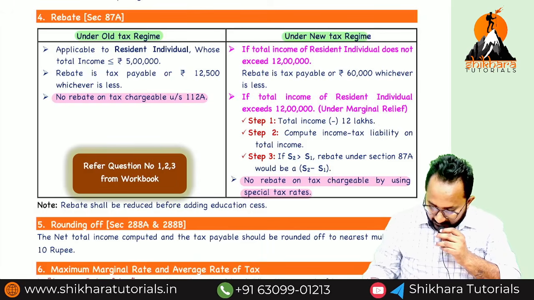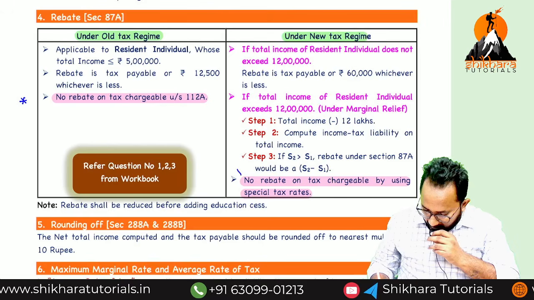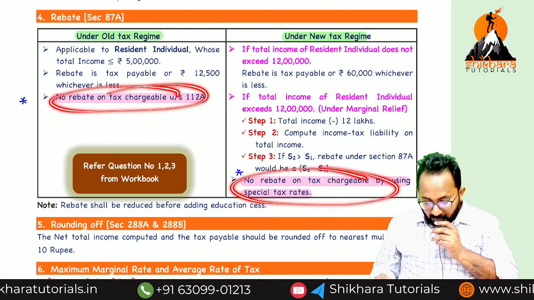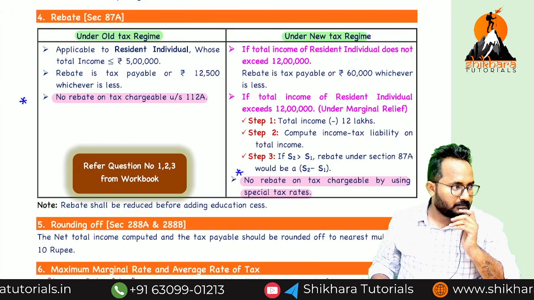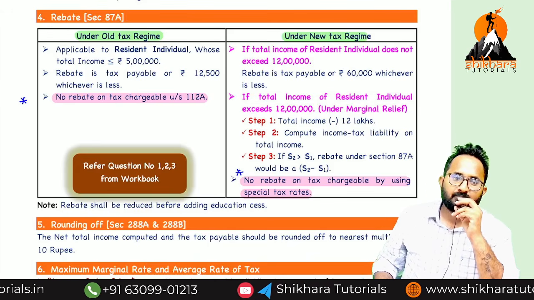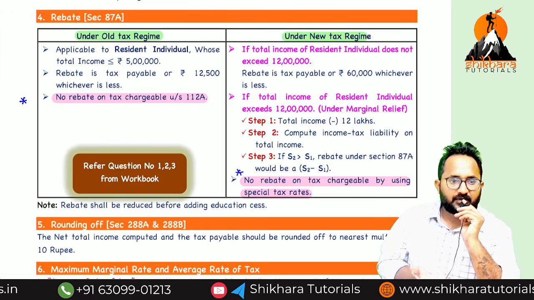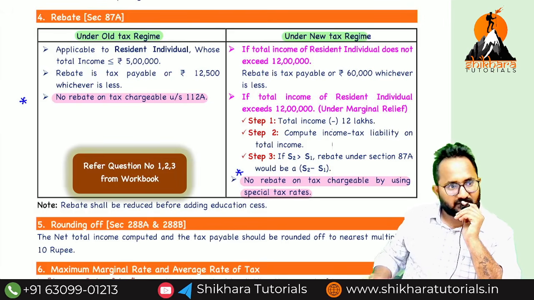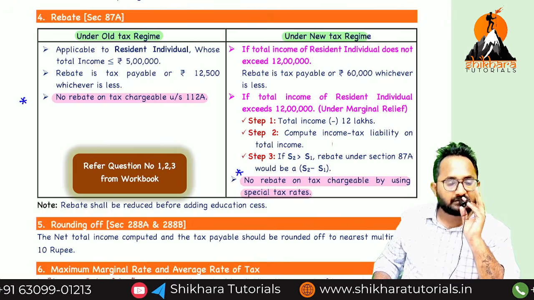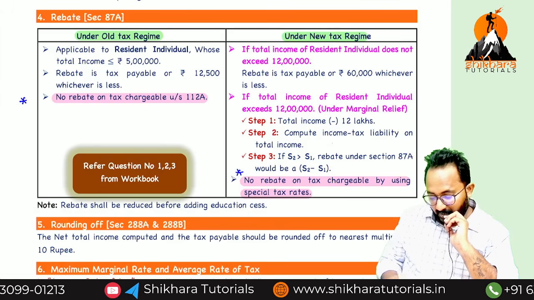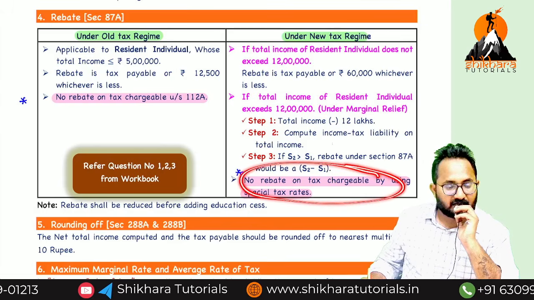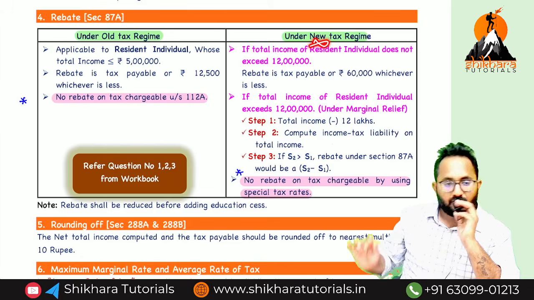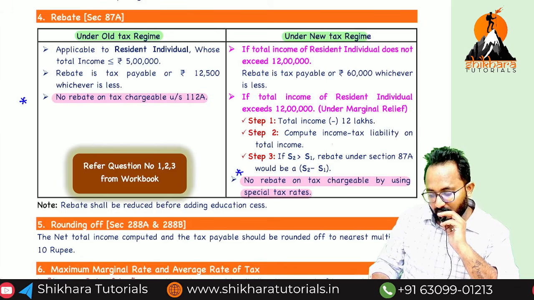Again, these points are amendments. Previously, under both the regimes, on 112A only you can't take the rebate. Why? On 112A, already 12.5% only tax, that is a minimum tax. That too we gave 1,25,000 basic exemption. So that's why on that special income there is no rebate. But they changed this as an amendment. What is that? If any special tax rate taxable incomes are there, on that we can't get the rebate. Under which regime? New tax regime.